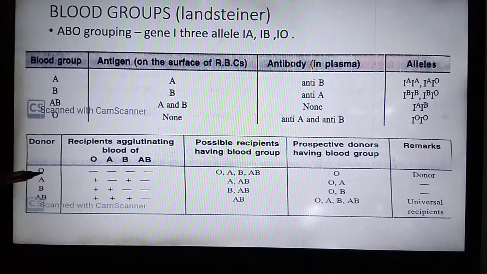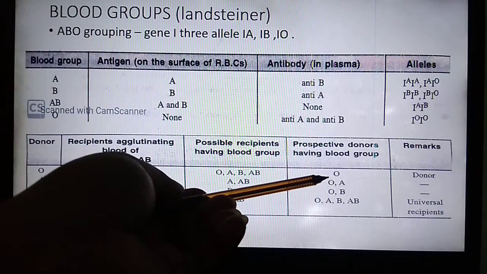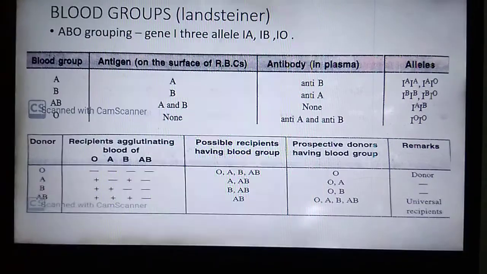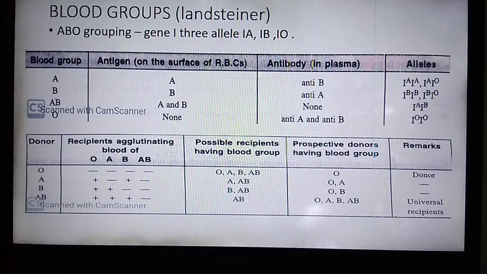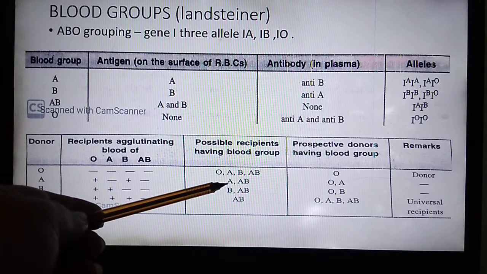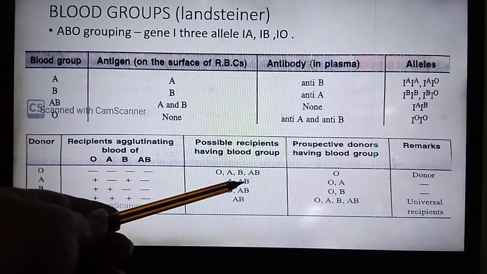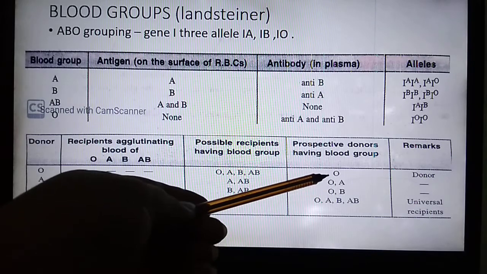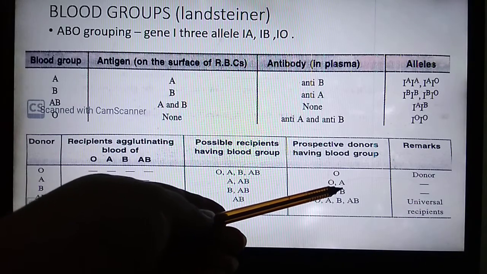But blood group O can receive only from the person having blood group O. Now, the person with blood group A can donate to persons with blood group A and AB, and can receive only from O and A.